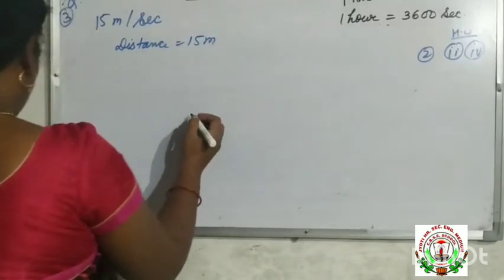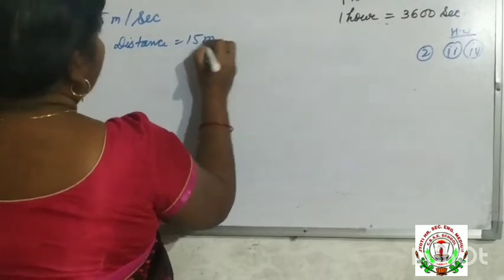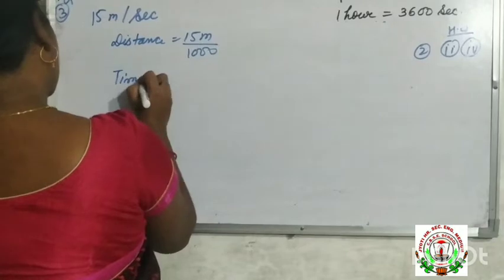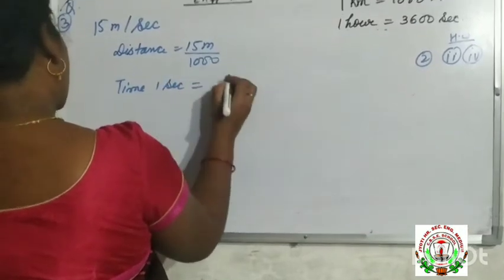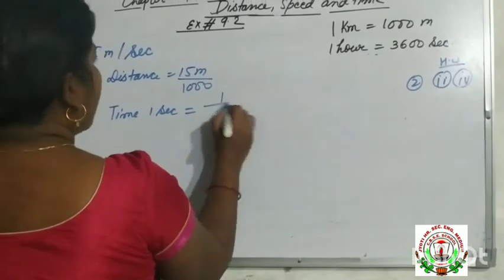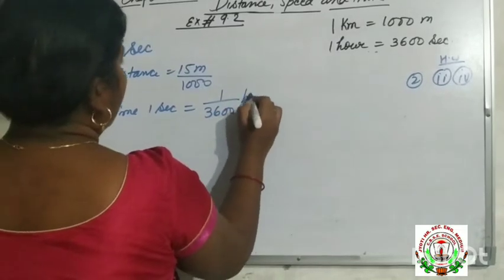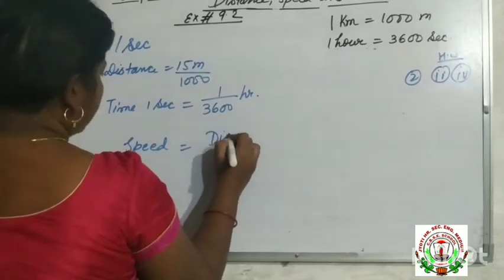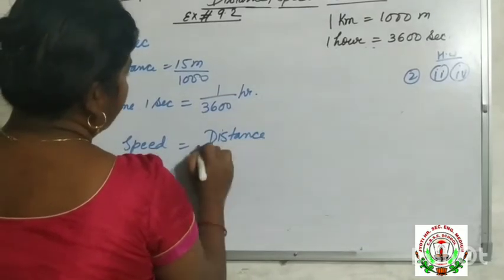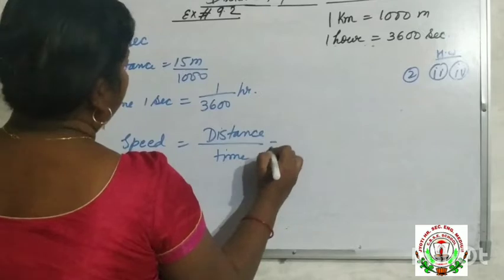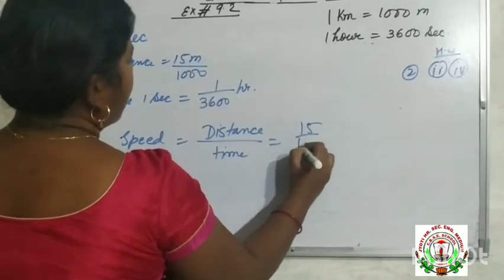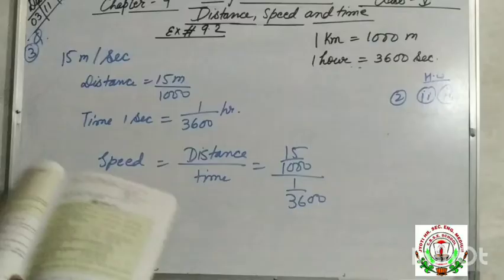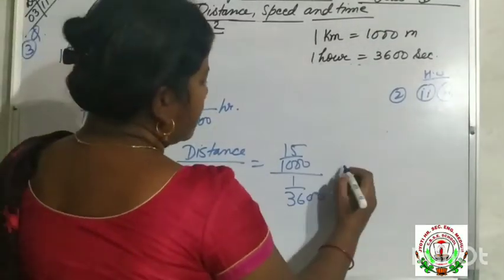So when we convert into kilometer, we divide it by 1000. Time is given 1 second. 1 second means 1/3600 hour. Now speed is equal to distance by time. What is distance? 15/1000 and 1/3600.